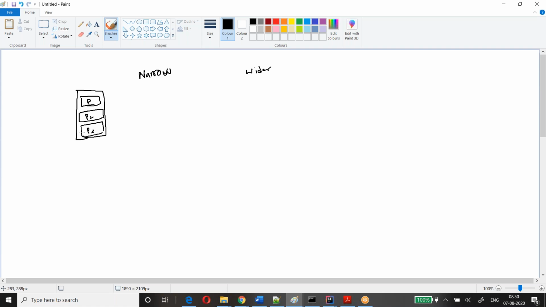Let's assume only 3 partitions are there. When I apply the transformation, I'll get one more RDD, since it is immutable. Whatever data is in partition 1 will directly go to partition 1 here. No shuffling will happen.